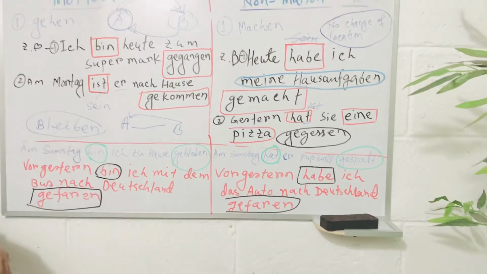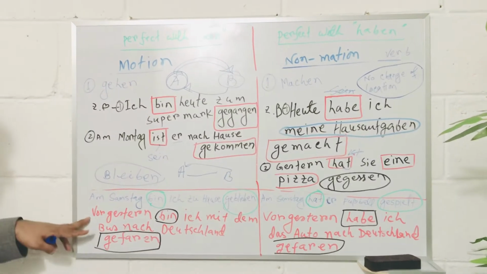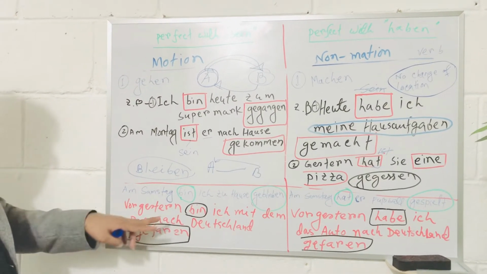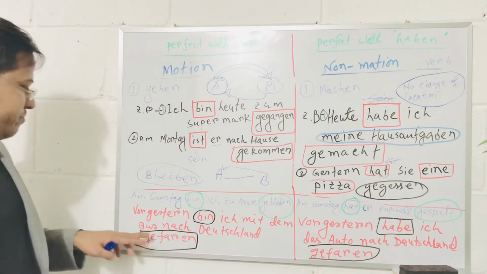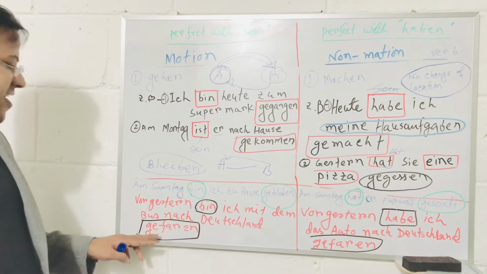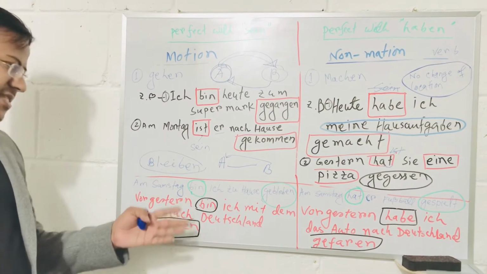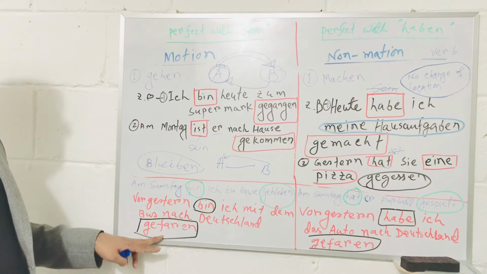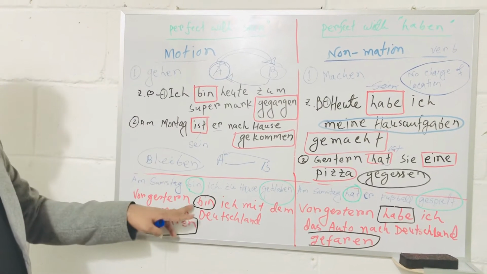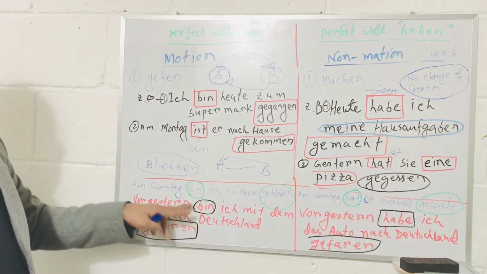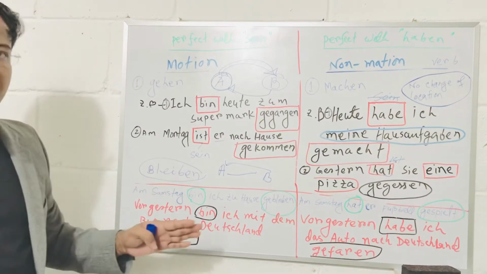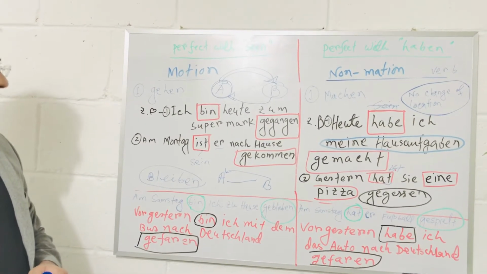I'm gonna clarify after this example. Vorgestern bin ich mit dem Bus nach Deutschland gefahren. This is correct. Fahren is a motion verb, so we use bin. That is sein. We have no problem with this example.